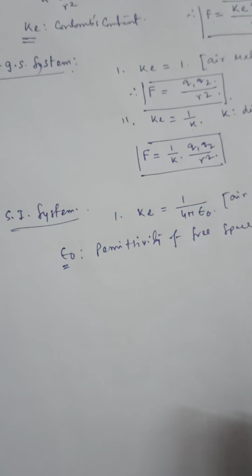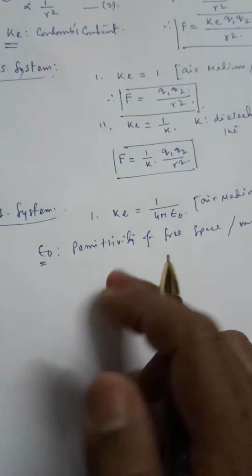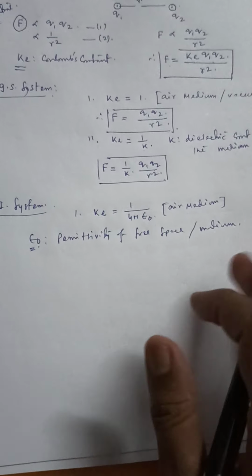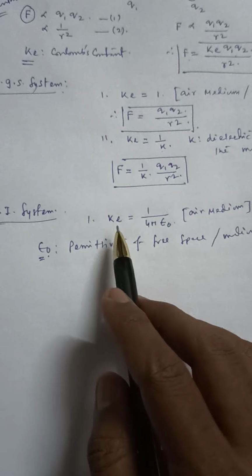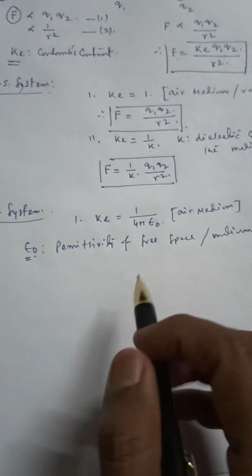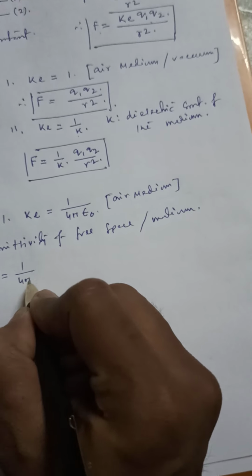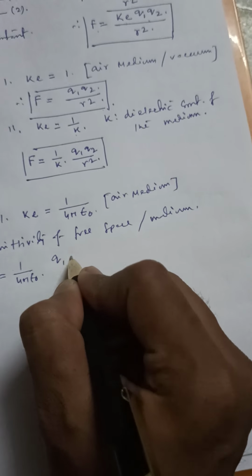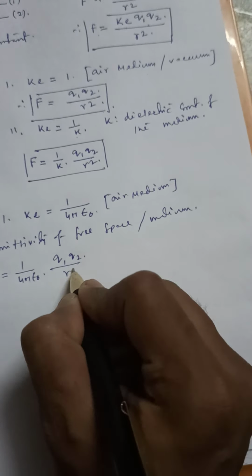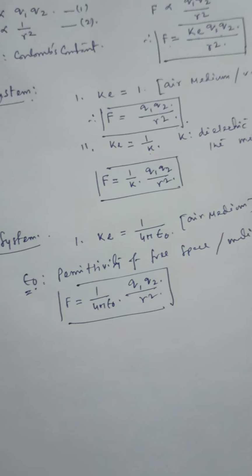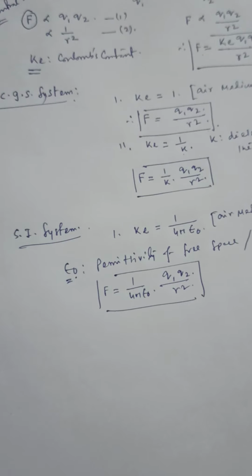It varies actually. For air medium, it is epsilon 0. It is permittivity of the free space or medium. So in that case, your value of Coulomb's constant equals 1 by 4 pi epsilon 0. So if I use that expression, then F equal to 1 by 4 pi epsilon 0 Q1 Q2 by R square. This becomes one of the forms of Coulomb's law in case of air medium and in SI system.